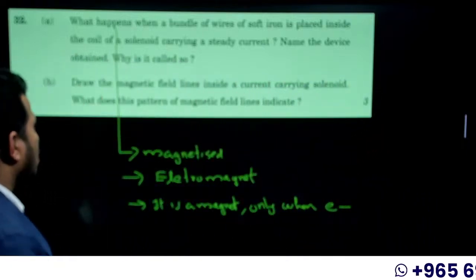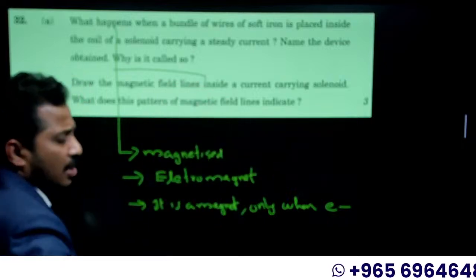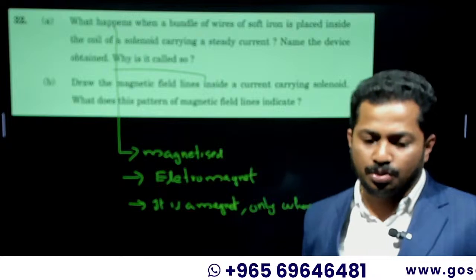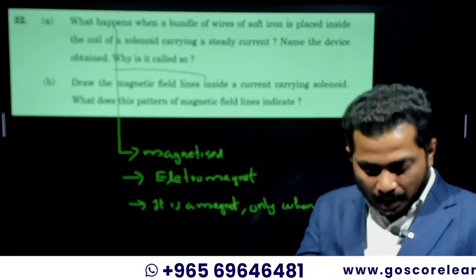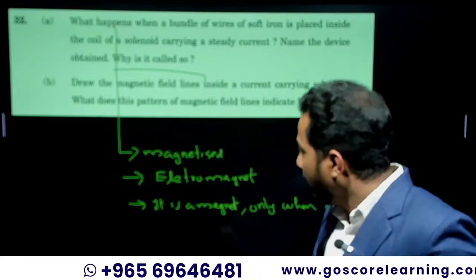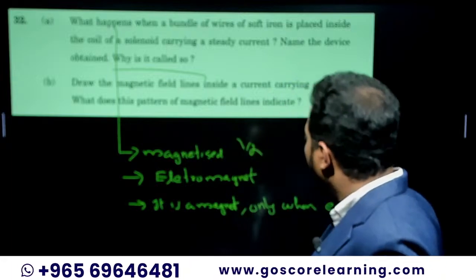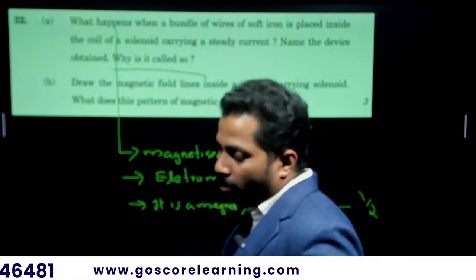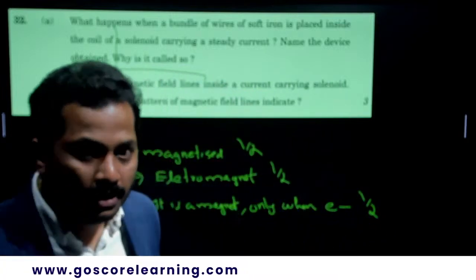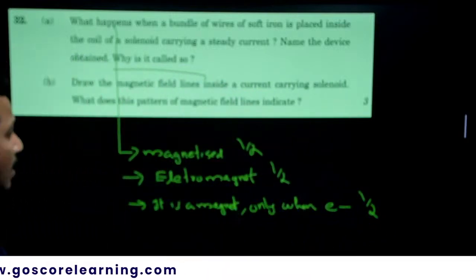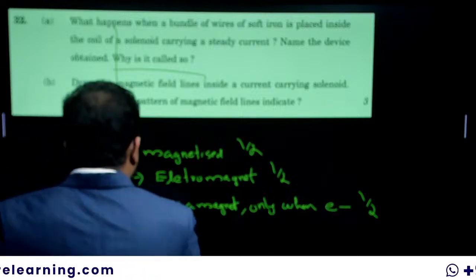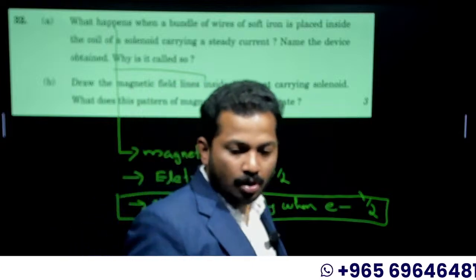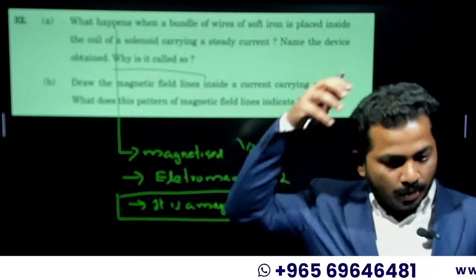Unless you write the reason, you are not going to get the full 3 marks for this question. Definitely your marks will be lost. Let me check the mark distribution. For writing that it is magnetized, it is half mark. Electromagnet is half mark, and for the reason it is 1.5 marks. That's how the distribution goes. So unless you write this, you are not going to get the mark. Okay.